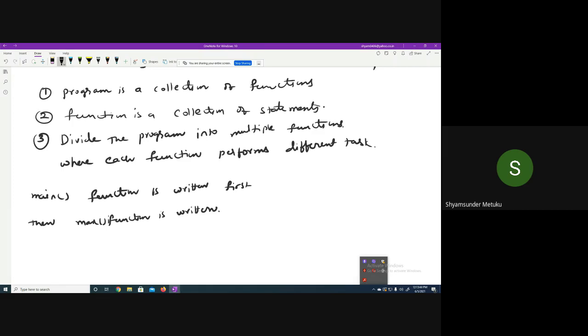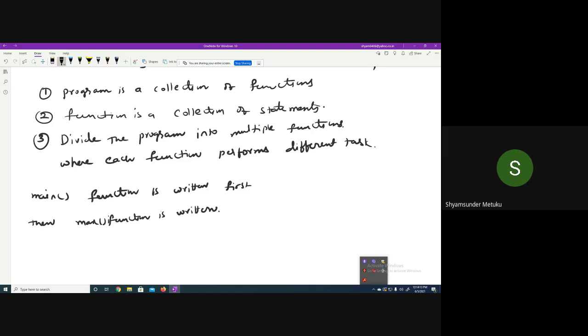There is no rule that you should always define main first and then the other functions. You can define the other function first, followed by main. The order of definition doesn't matter, but the calling of the function always matters. The order in which functions are called matters, but not the order in which they are defined.